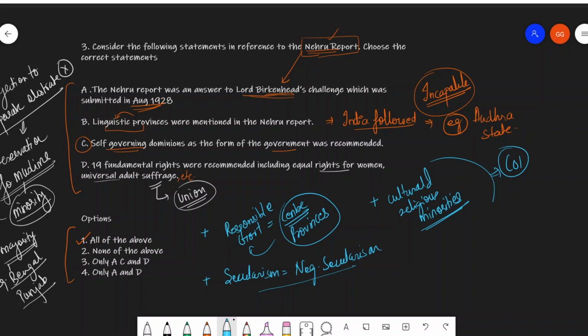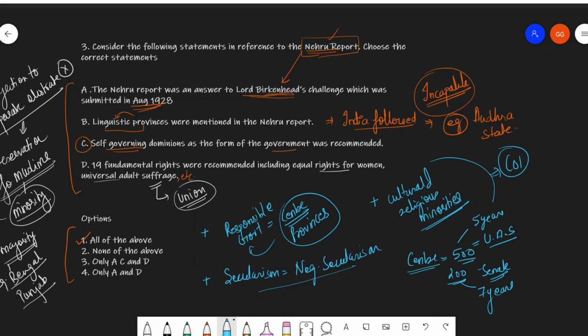Another important bit pertaining to the Nehru report was that it recommended the Indian Parliament at the center to consist of 500 members, that is, the House of Representatives elected on the basis of universal adult suffrage, and a House of 200-member Senate to be elected by provincial councils, the House of Representatives to have a tenure of 5 years, and the Senate a tenure of 7 years.